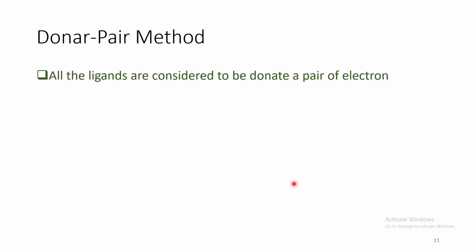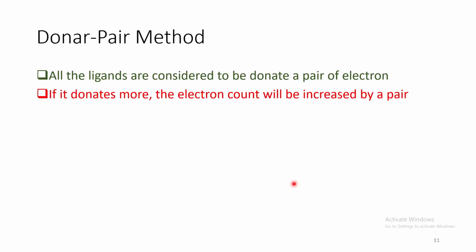Let us move to a better method, the donor pair method. Here all the ligands are considered to donate a pair of electrons. If they donate more, the electron count will be increased by a pair. So the ligands can be 2, 4, 6 electron donors, but they cannot be a 1, 3 or 5 electron donor.